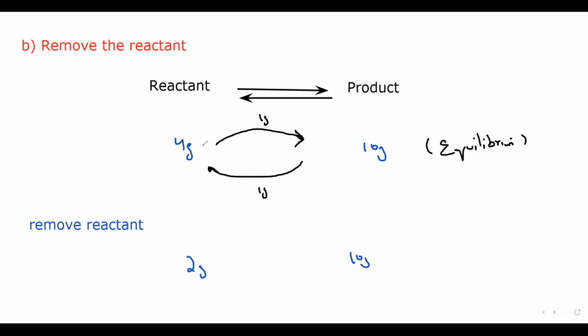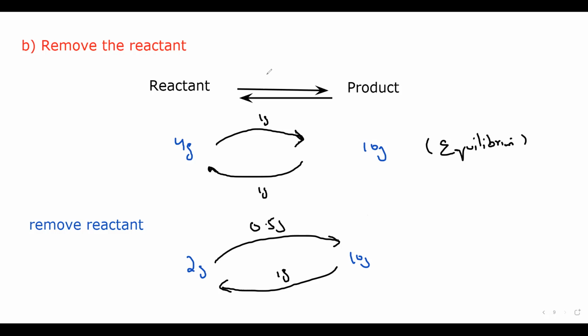So 4 gram of a reactant were forming 1 gram of a product at once. But when we have half of that, the 2 gram will only form half of what it is forming. So if 4 gram was forming 1 gram of a product, then 2 gram will form half gram of a product. But the amount of the product does not change here, so it will follow the same rate. So as you can see, the forward has decreased and the backward has increased. So what will be the effect on the position of equilibrium?